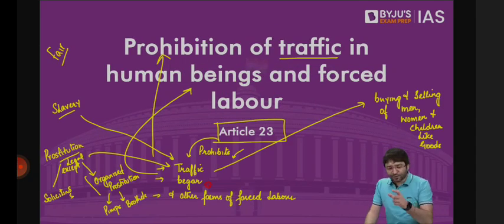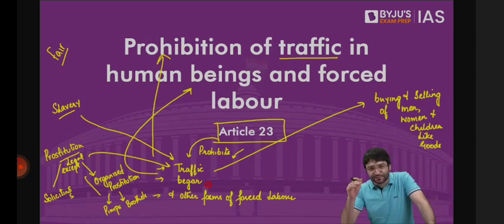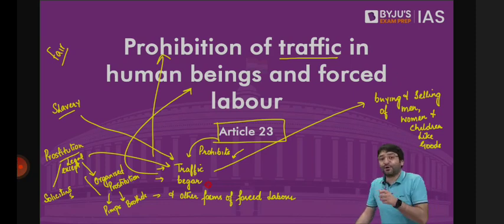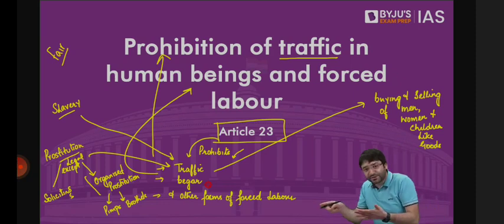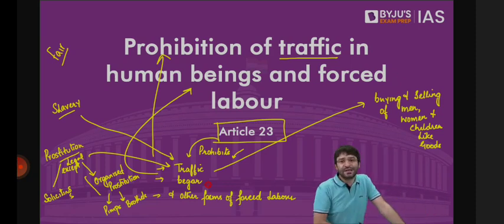On the directions of the Supreme Court, the Minimum Wages Act was passed by the Parliament. For various sectors, for various segments, minimum wages were fixed by the government, below which no contractor can get workers. The court said, although this is not the traditional definition of begar, because these workers are not forced to work, they do it voluntarily, but they're forced to work in inhuman conditions. They're forced to work extra, without extra incentives. And although they're paid wages, they are not paid standard wages. There has to be a minimum wage.